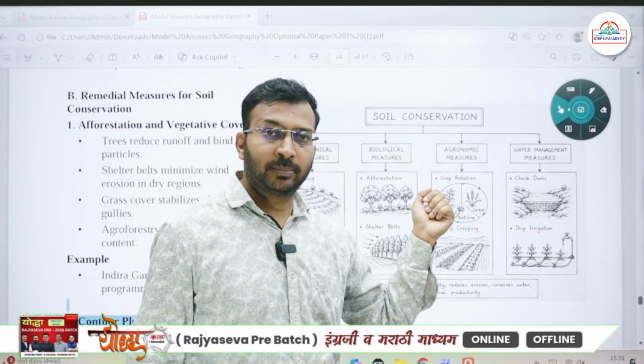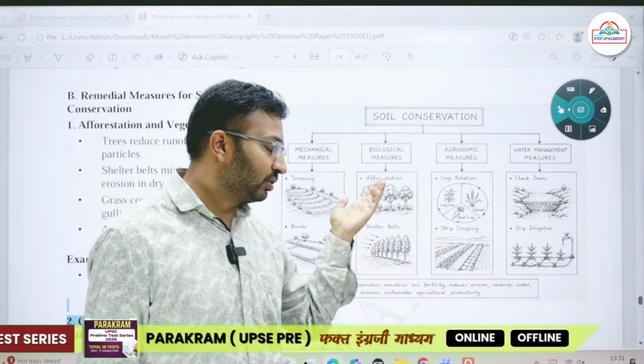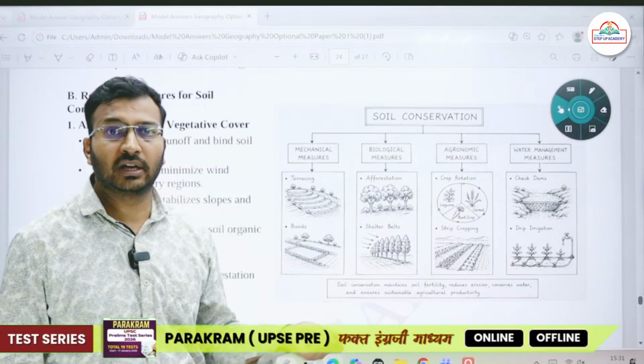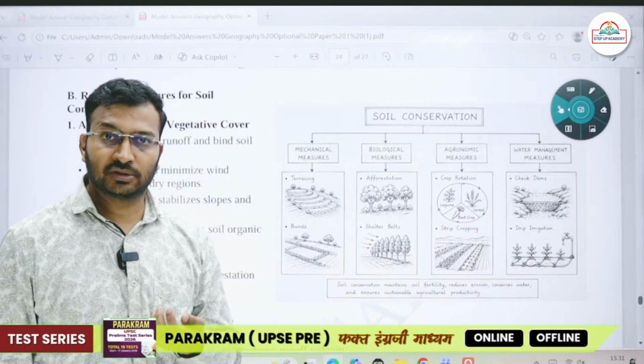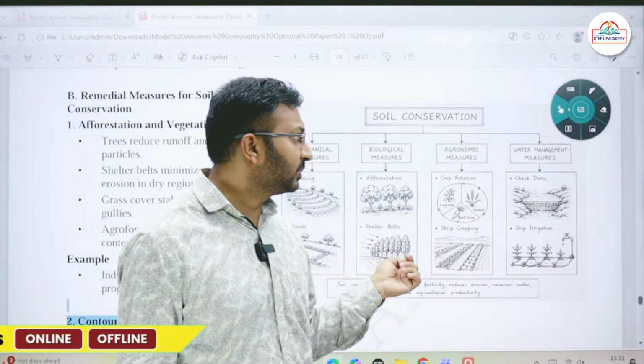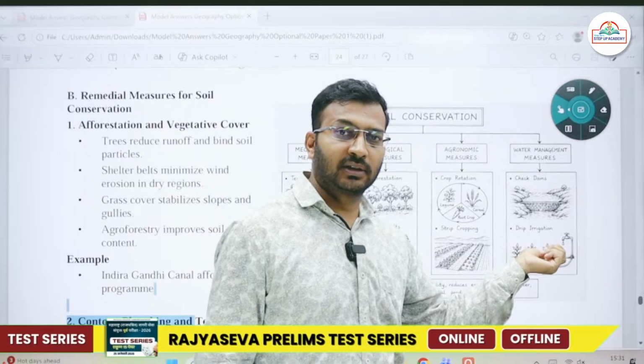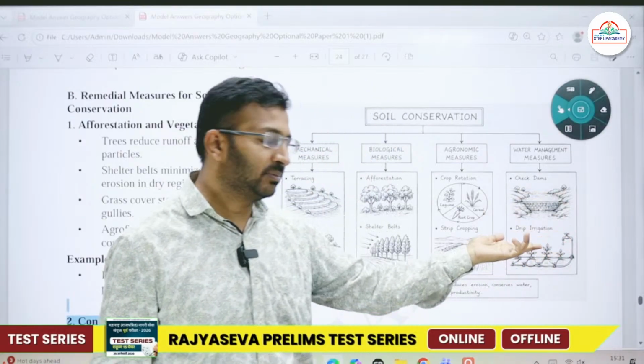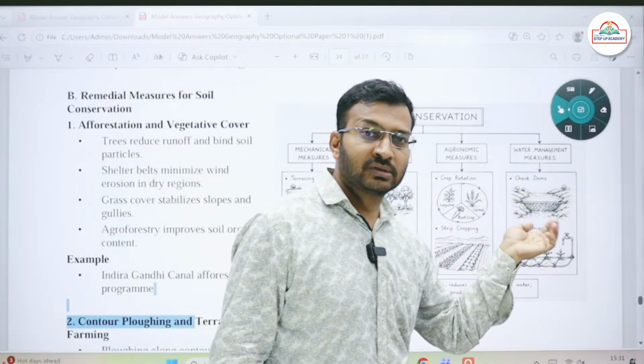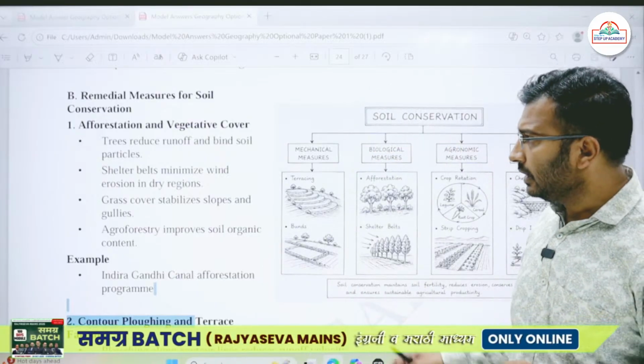Then agronomic practices: practice crop rotation, practice strip cropping. Utilization of sprinklers, utilization of drip irrigation. So all these measures. Then water management techniques: creation of check dams, drip irrigation, as I just said. Use these measures for soil conservation.